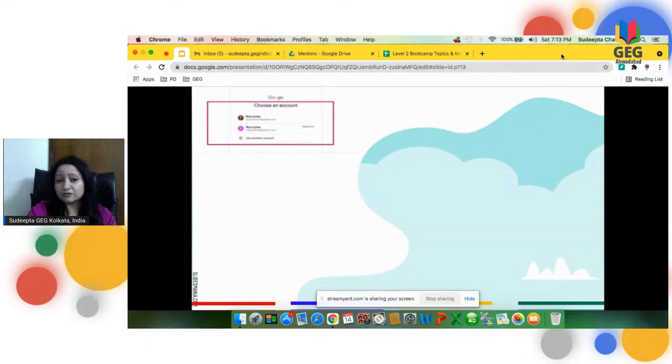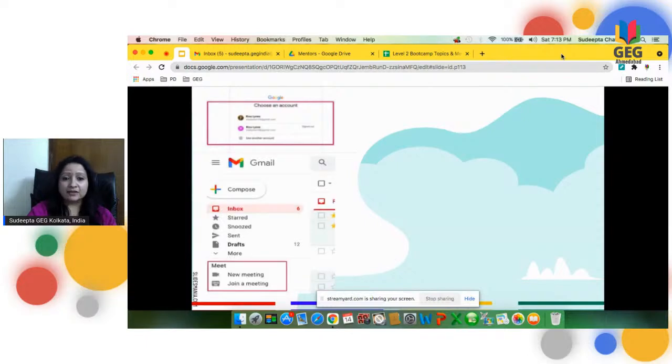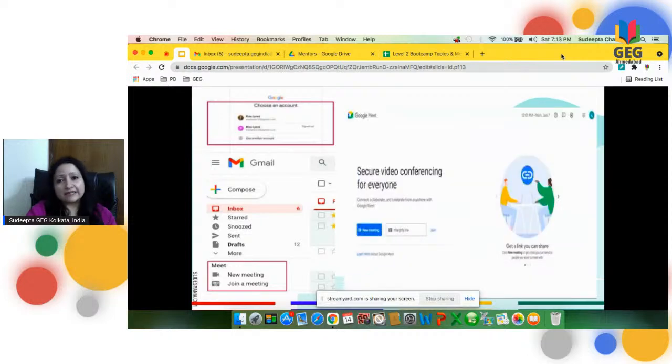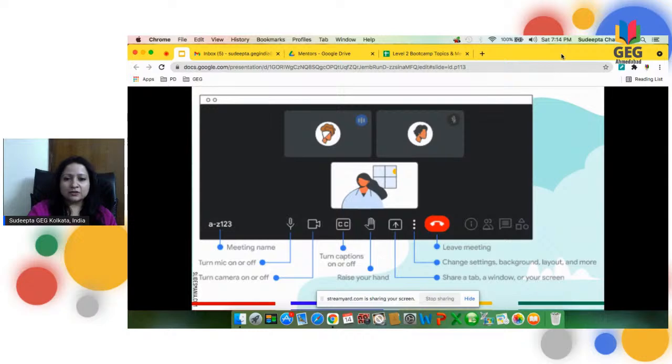We can log into Google Meet through, of course, our Gmail inbox. On the left panel, you can see an option for a new meeting, or you could simply join a meeting in case somebody has invited you. Alternately, you could simply type google.meet.com and you will also have access to start a new meeting all by yourself. Just to show you the controls so that you are familiar with them in case you've not used Google Meet before.